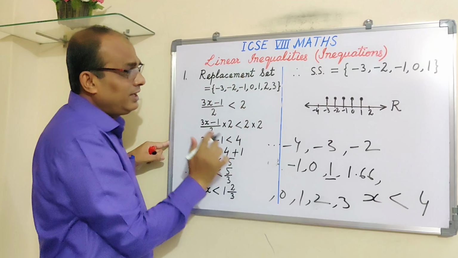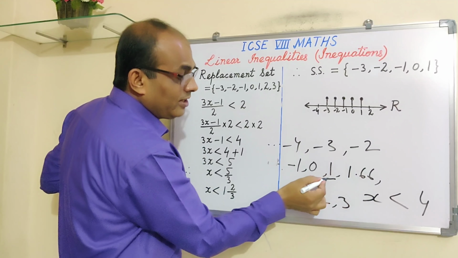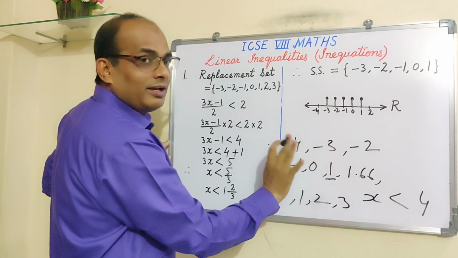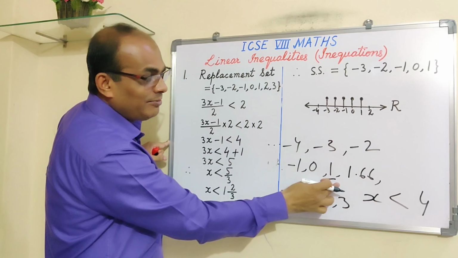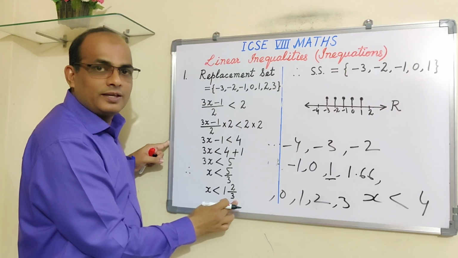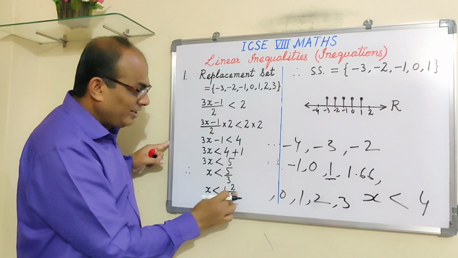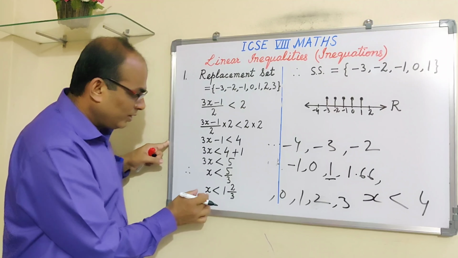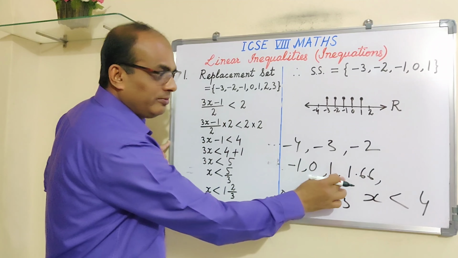So what are the numbers here? We have 1 here. The immediate number which is less than 1.6 is 1. That means 2 and 3 we cannot take, because in our solution 2 is not coming. 2 will be more than 1.6. We want x less than 1.6, roughly 1.66. So we cannot take 2 because 2 will be more than this. We want all those values of x which are less than 1 2/3, approximately 1.66.